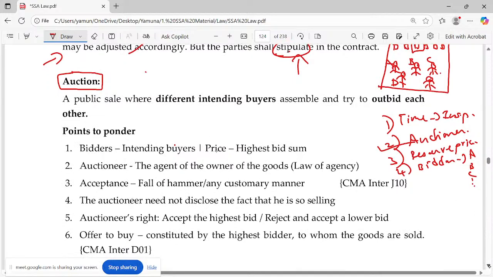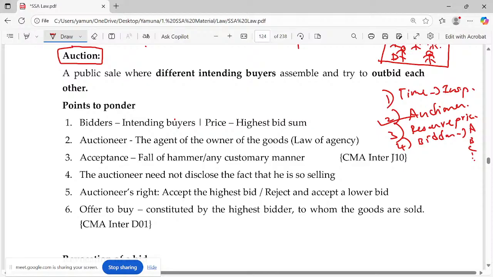See, do you know what this is? An invitation to an offer. You just link all the parcels related to invitation to an offer. So the auctioneer is inviting you to the offer. The bidders are the offerers. So who is the acceptor? The auctioneer. How should acceptance be? Free consent.